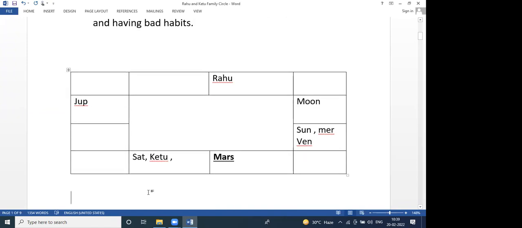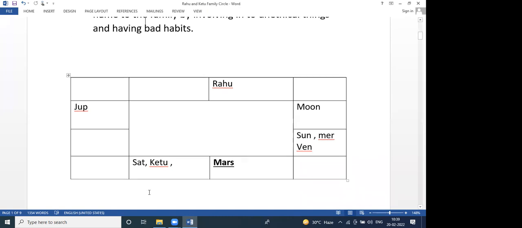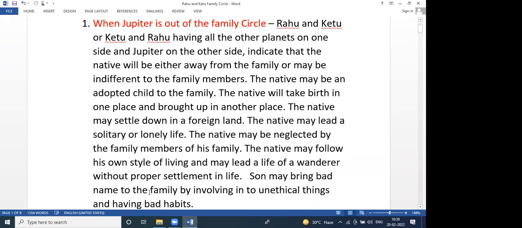So in the Rahu Ketu family circle, if you take one side, all the planets should be together, and on another side only one planet like Jupiter or Saturn or whatever planet may be. So these remaining 7 planets are out of the Rahu Ketu family circle. So Jupiter is posited outside the Rahu Ketu family circle. He may go to a foreign country. That is one thing. He might be born in some area and he would migrate to some other place. That is second thing. And generally, these people may fall in debts, and we have to check Venus and Ketu position and Venus position in the horoscope.